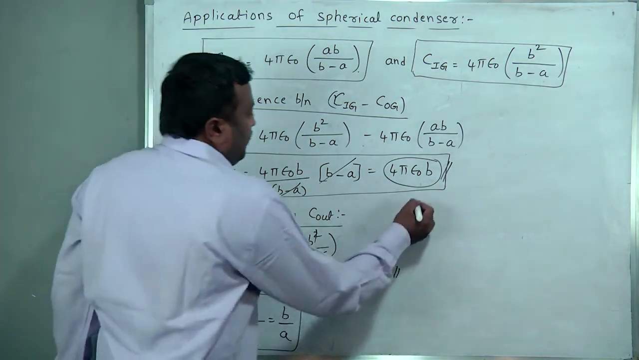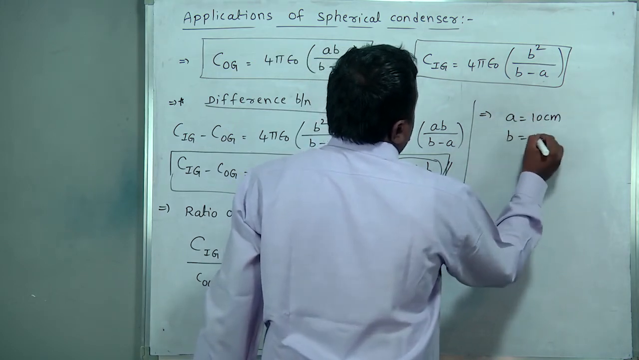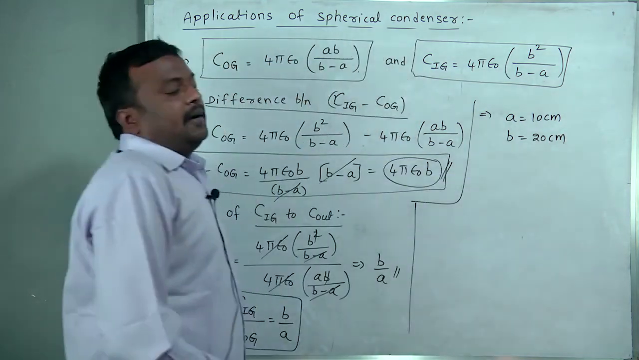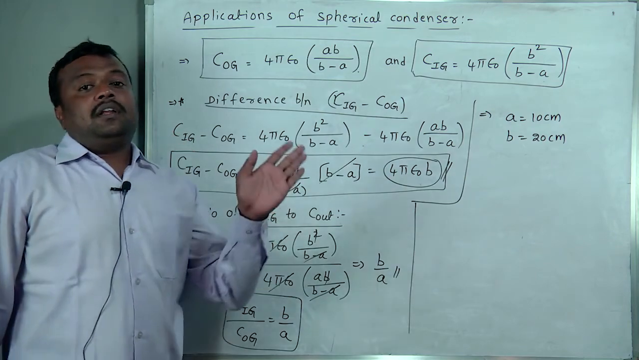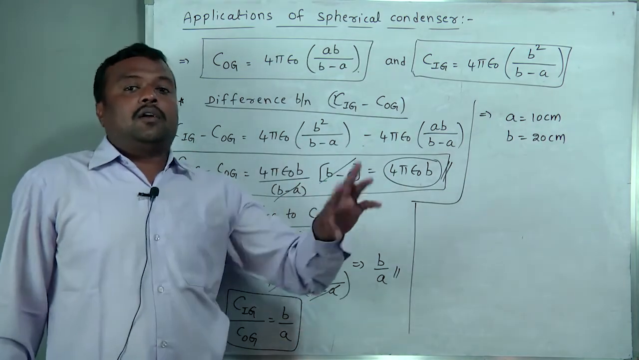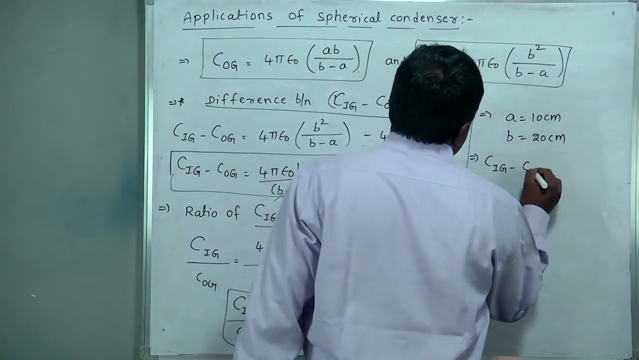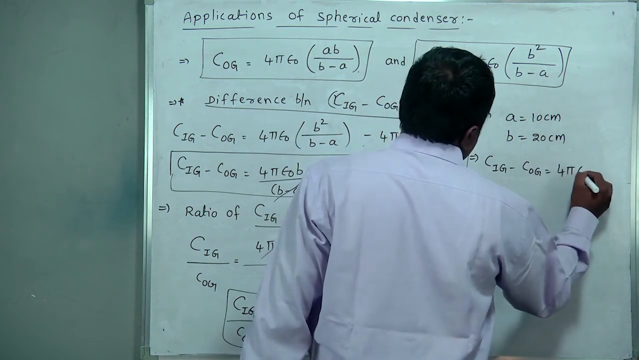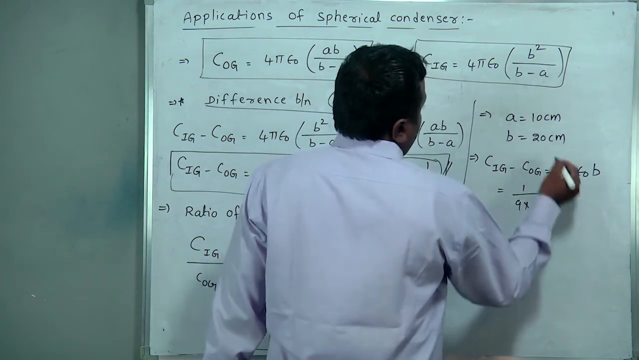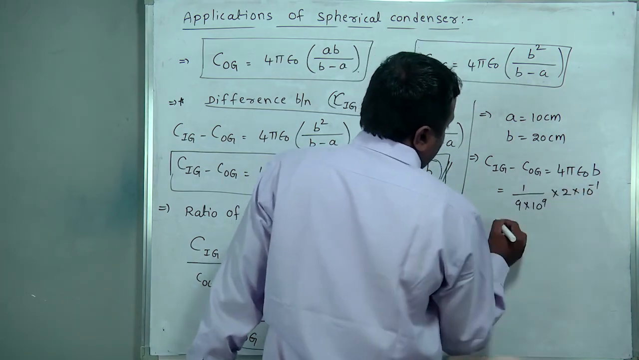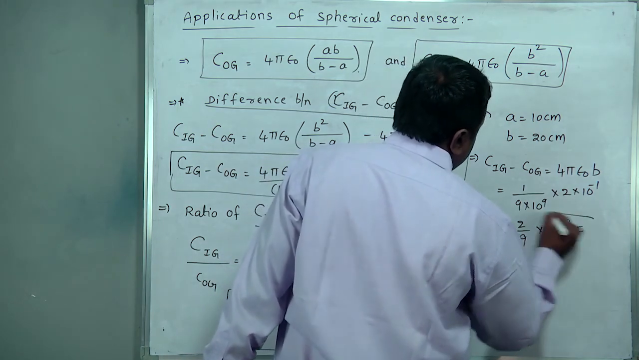The problem will be given like this: two concentric spheres of inner radius and outer radius 10 and 20 centimeters. First step, inner connected to the ground, second step, outer connected to the ground. Then what is the difference of this capacity, C IG minus C OG? Direct formula, difference of capacity is 4 pi epsilon naught B. 1 by 9 into 10 to the power 9 into B value, 2 into 10 to the power minus 1. Then what we get? 2 by 9 into 10 to the power minus 10 farads.